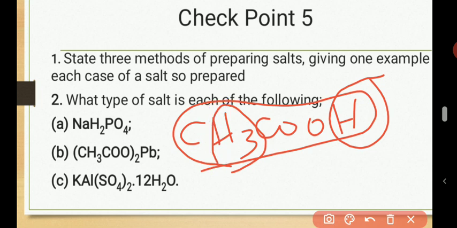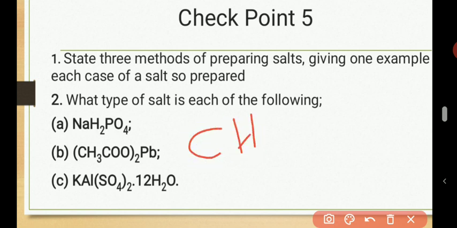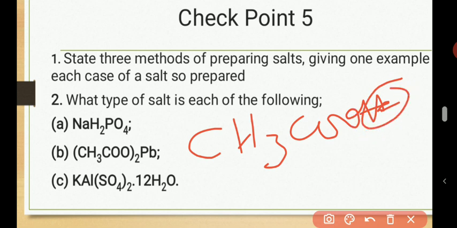Any hydrogen joined to carbon with a single bond is not ionizable. Only the hydrogen in front of oxygen, the COOH hydrogen, is replaceable, and here it has been replaced by lead.